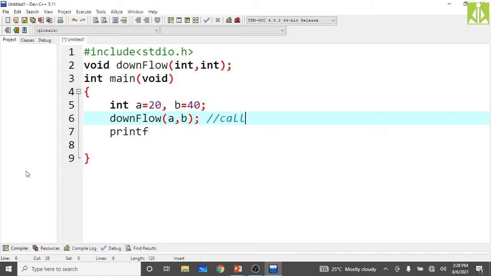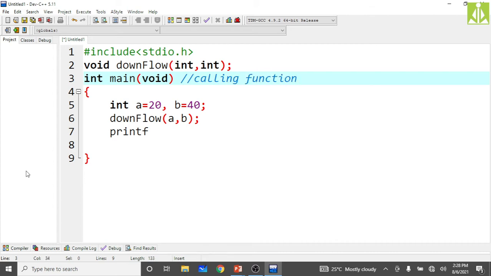This is my calling function. Main function is my calling function, because it is calling the downflow. Because it is calling the downflow, I must say main function is the calling function. And here a comma b are actual parameters, because we are passing a and b in the calling function. So whatever parameters we pass in the calling function, we call them actual parameters.